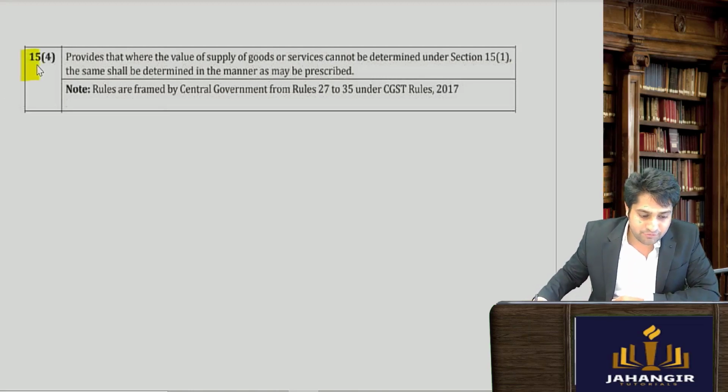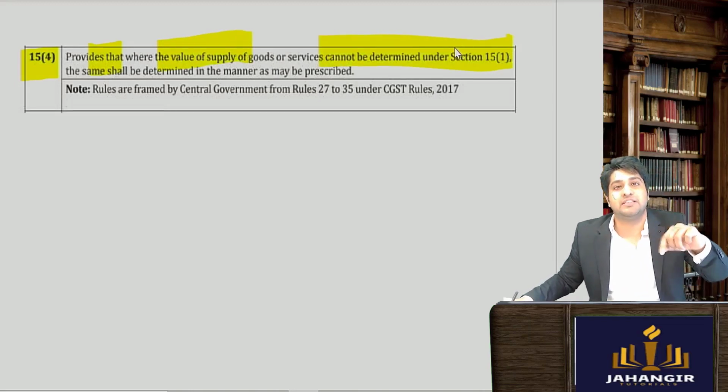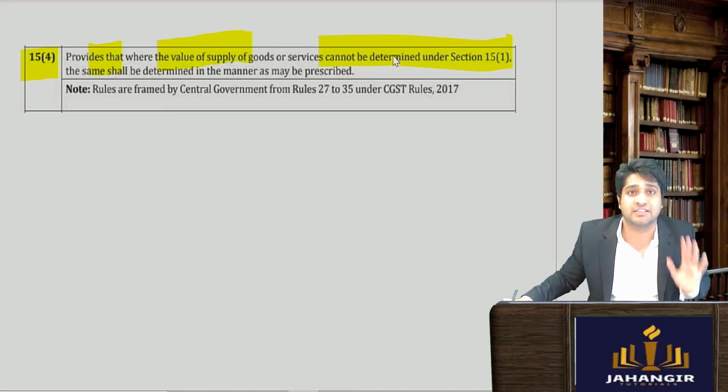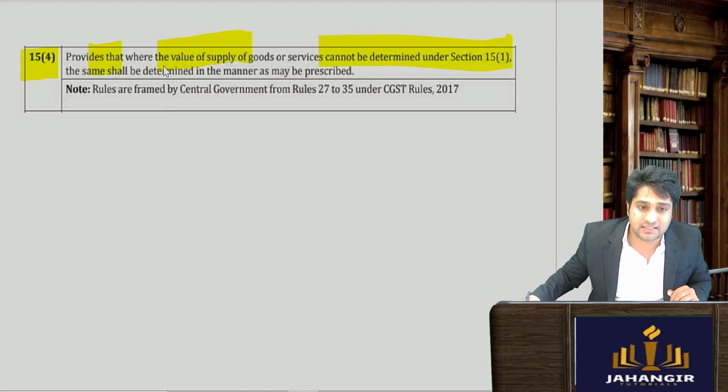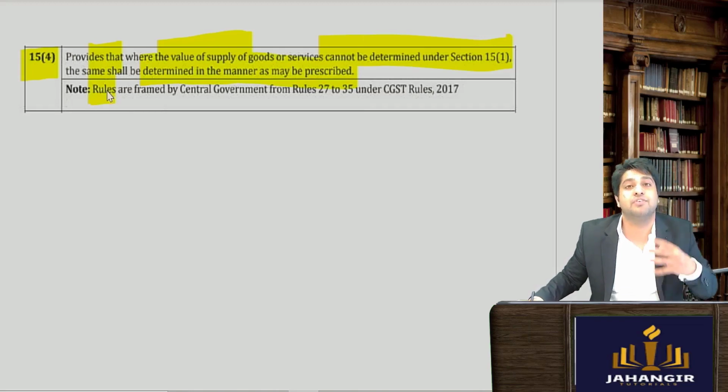Section 15 subsection 4 provides that where the value of supplies cannot be determined by section 15 subsection 1, that is the transaction value could not be taken for any reason, in such cases the same shall be determined in the manner as may be prescribed, and in that manner they have given the rules.